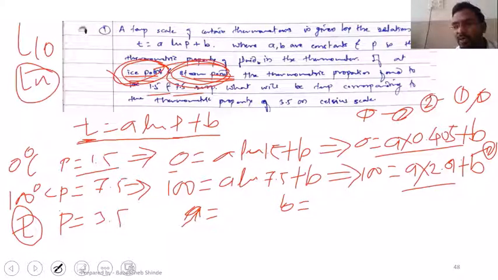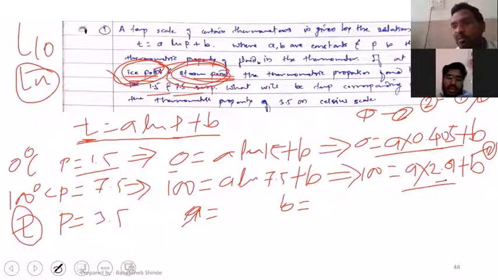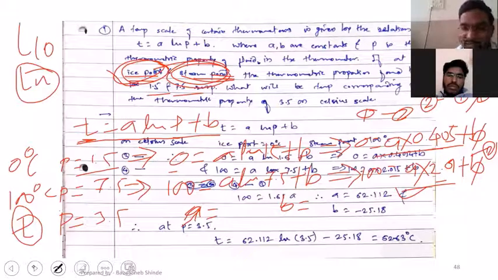Subtract one equation from the other, because A has some multiplication factor and B has multiplication factor 1. So B gets eliminated and you get the value of A. When you put that value of A in either equation 1 or 2, you will get the value of B.